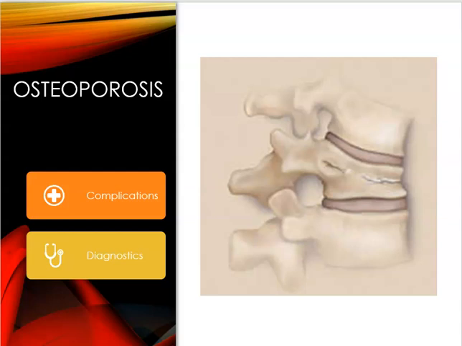Osteoporosis can cause fractures of the arm, the vertebrae, or even the hip, and there may not be any other signs until the fracture occurs. This can be spontaneous, or it can occur with everyday activities.